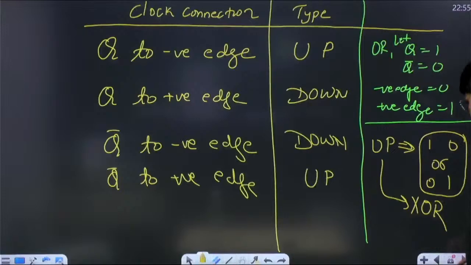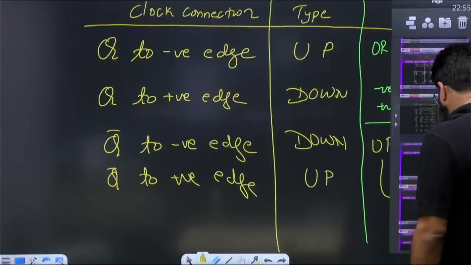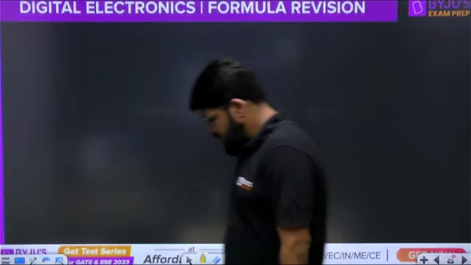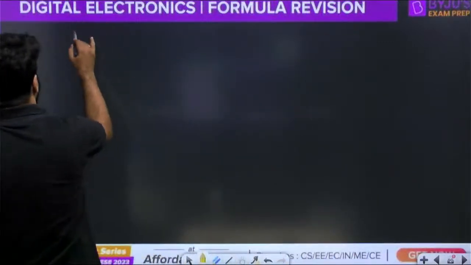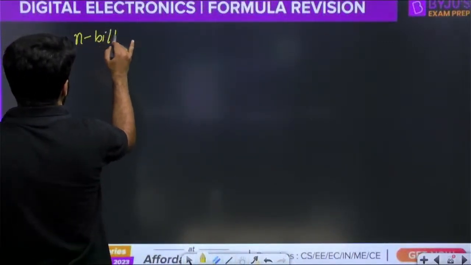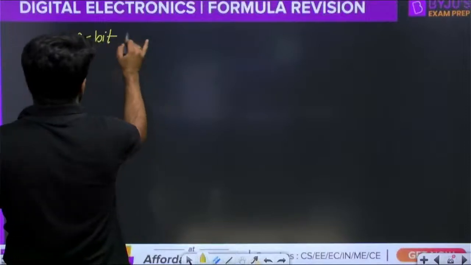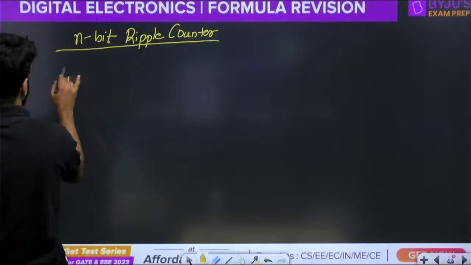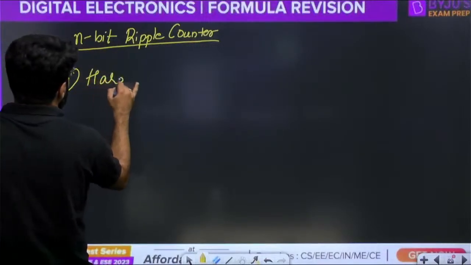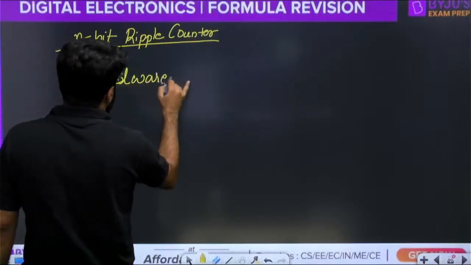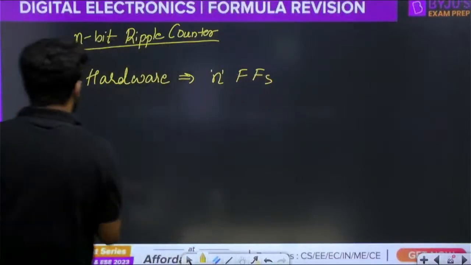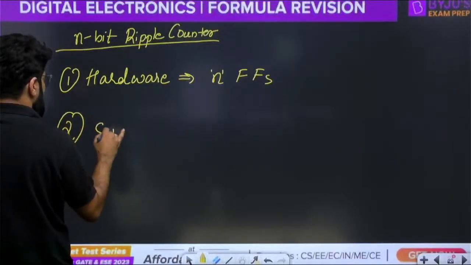One more important point to mention here. The next point to discuss is with respect to an n-bit ripple counter. Hardware, as I told you for synchronous, I have to give you the result here also. Here the hardware is only n flip-flops.